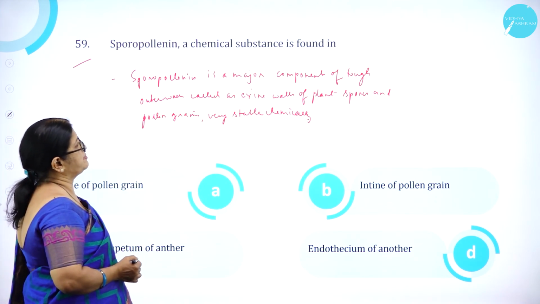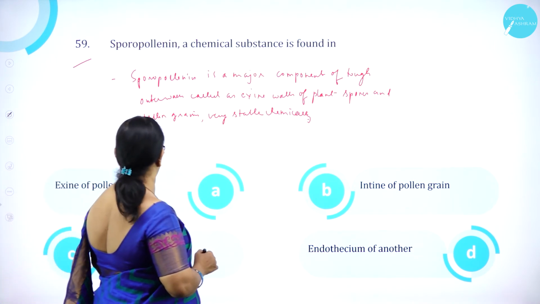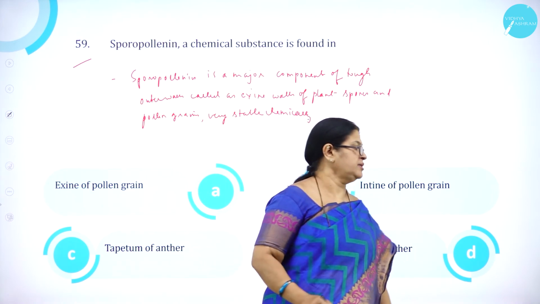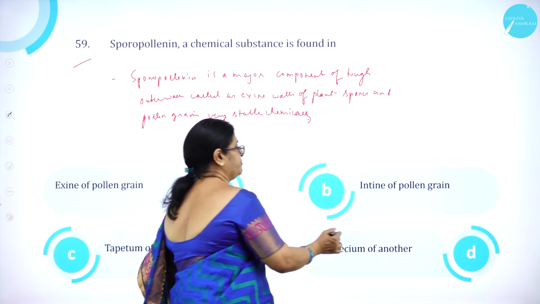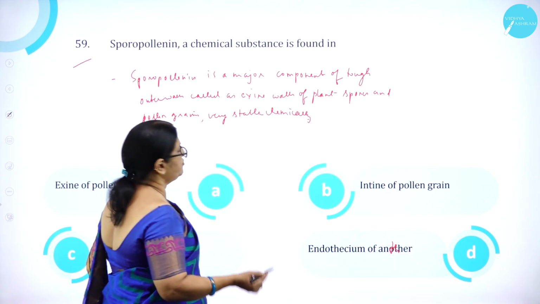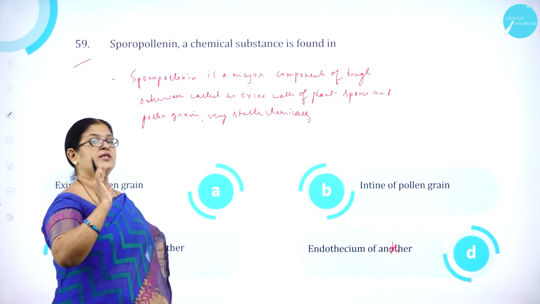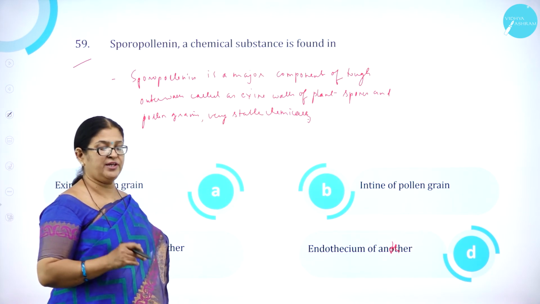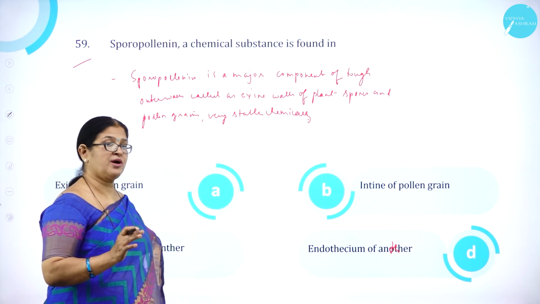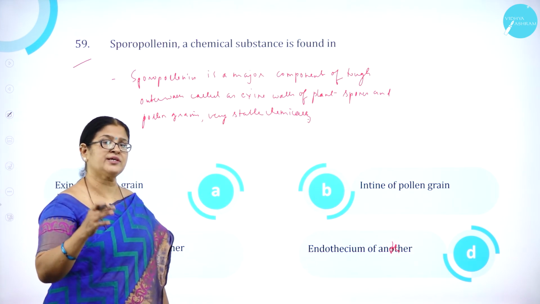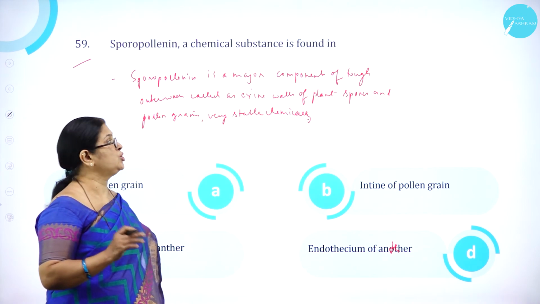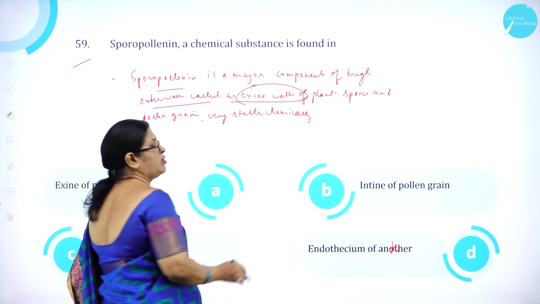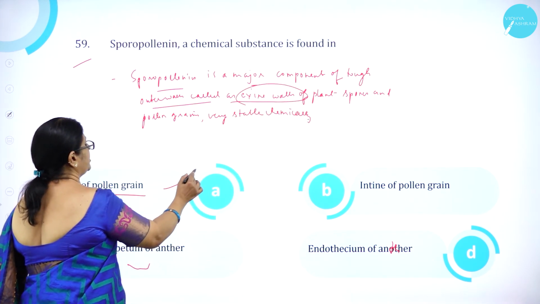Sporopollenin, a chemical substance, is found in A, exine of pollen grain, B, intine of pollen grain, C, tapetum of anther, D, endothecium of anther. We know that sporopollenin is found in the outer exine layer of pollen grain, which is highly resistant to strong acids and alkali. Till now, the chemical composition of sporopollenin is not yet known. Sporopollenin is a major component of the tough outer wall called the exine wall. So option A, exine of pollen grain, is correct.